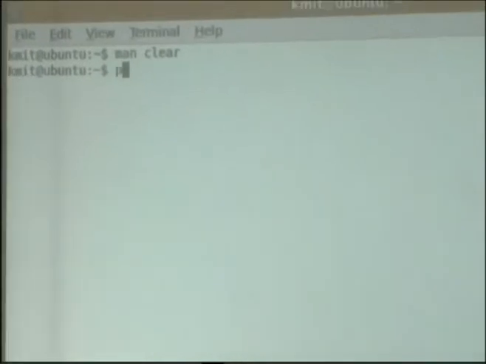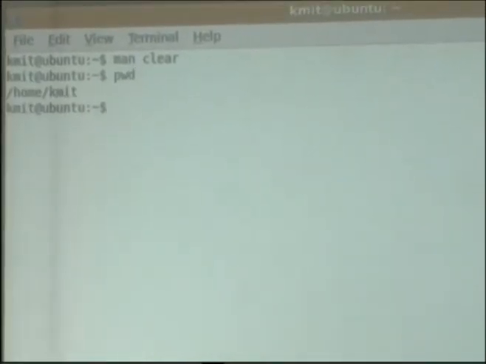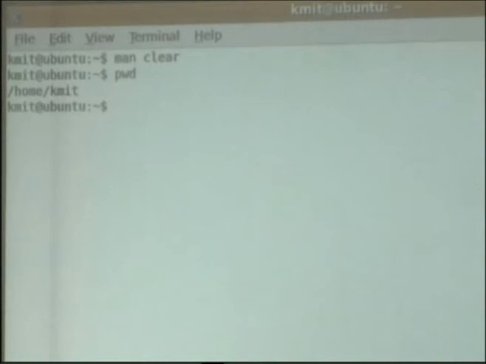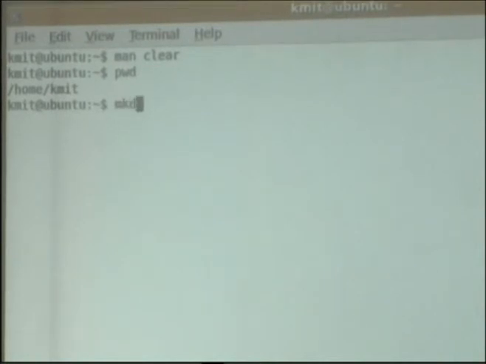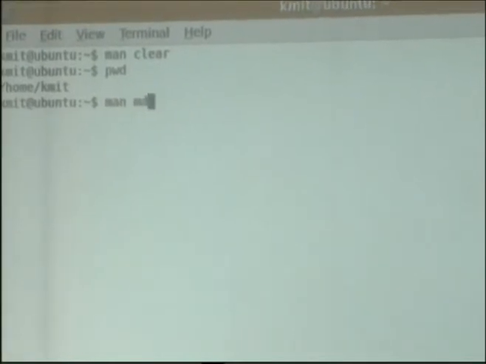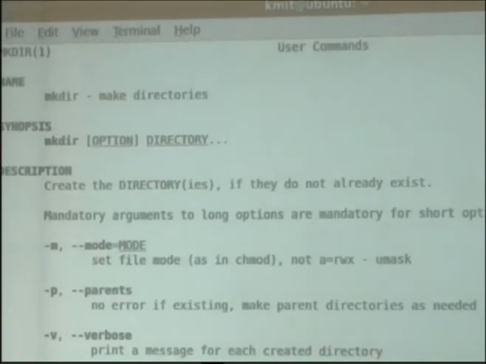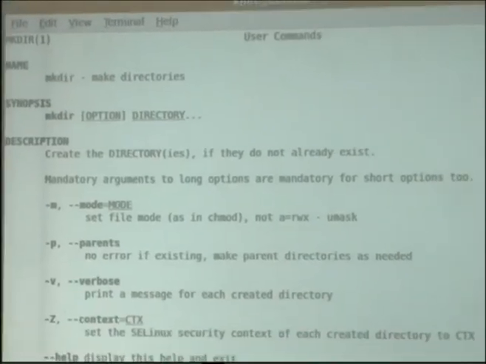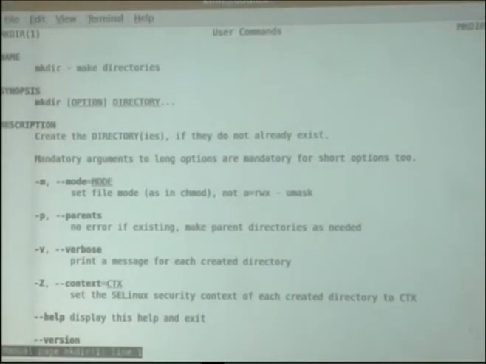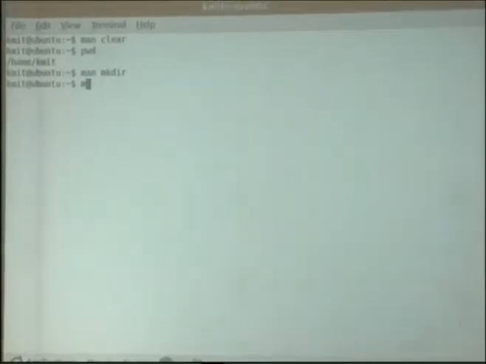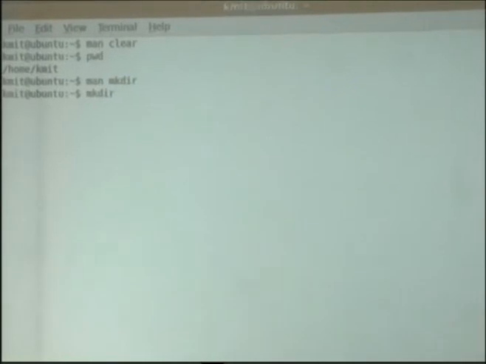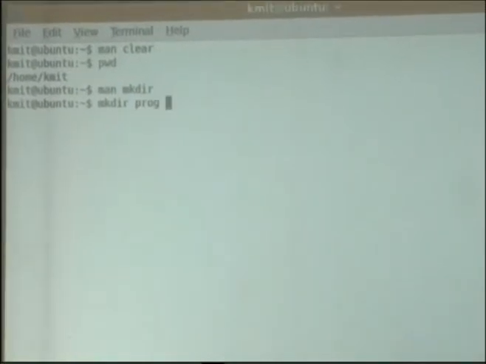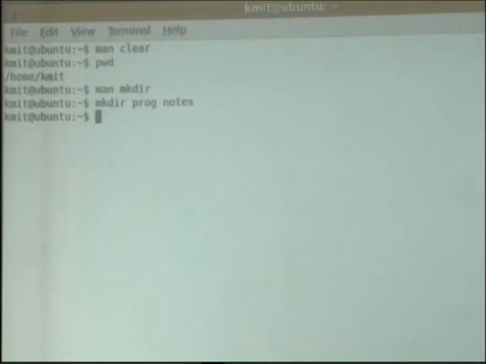Now we know that our current working directory is KMIT, and I want to create a directory using mkdir. It is used for making directories. We have different options, and I think you can give multiple directories simultaneously. Let's check whether it's working or not. mkdir, I want program and also notes. I'm trying to create 2 directories simultaneously.